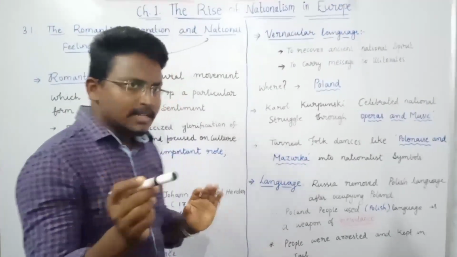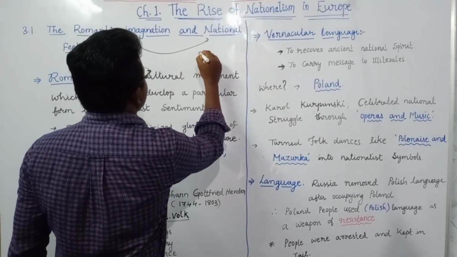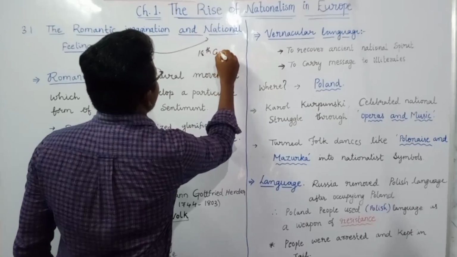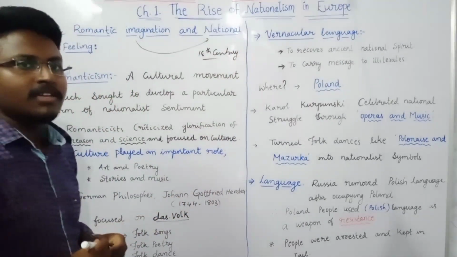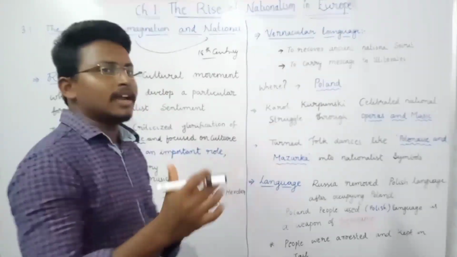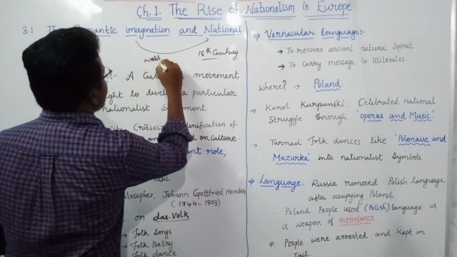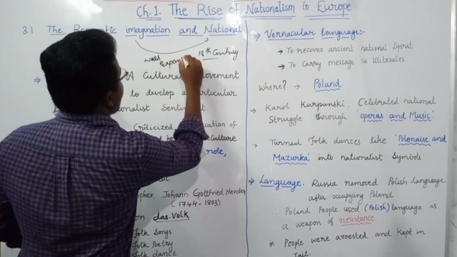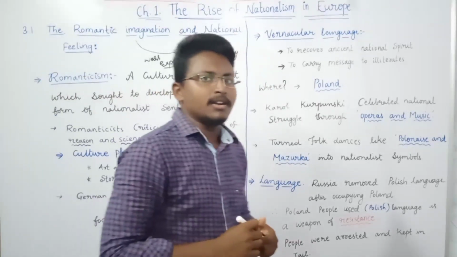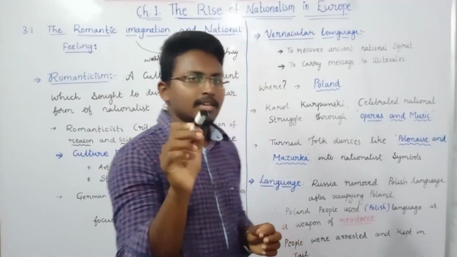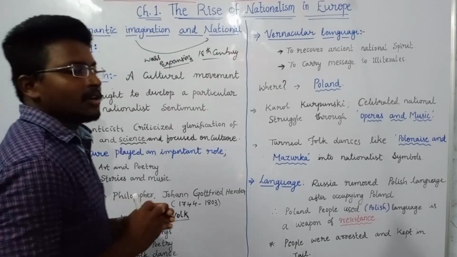That means almost till the middle of the 18th century, if any person wanted to create a sense of nationalist feeling, they used to do it through wars, or sometimes through expansion of kingdoms. But now people started focusing on something known as romanticism.